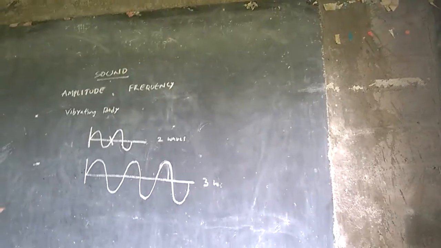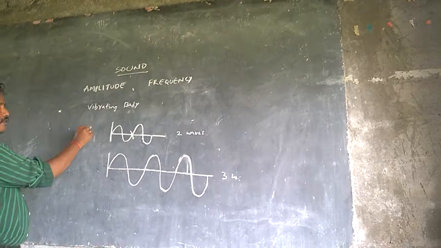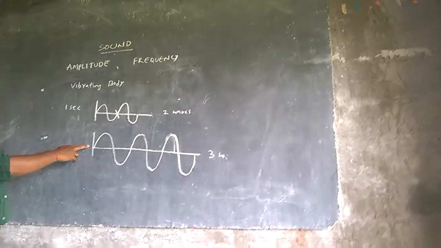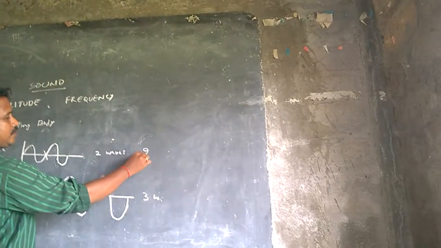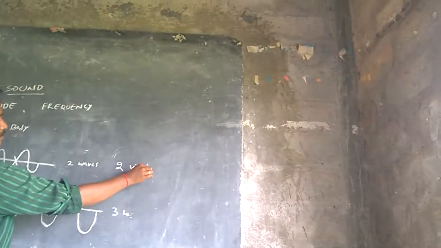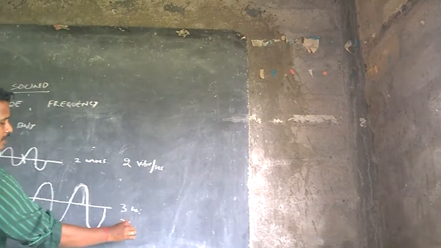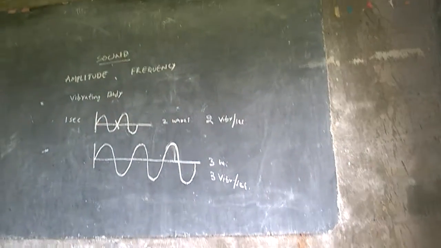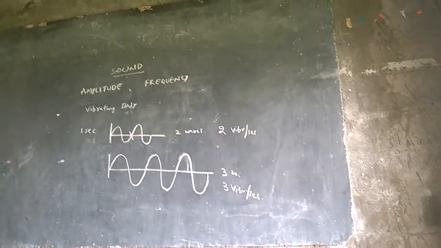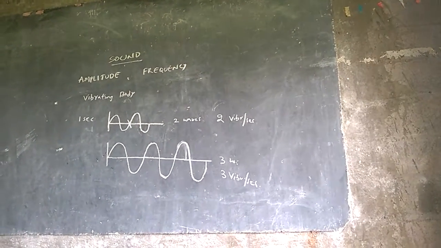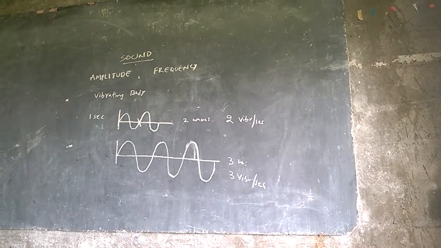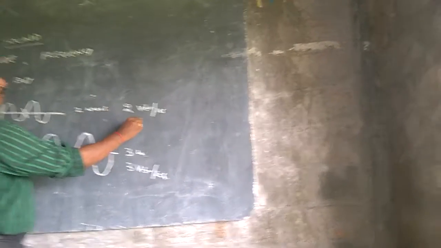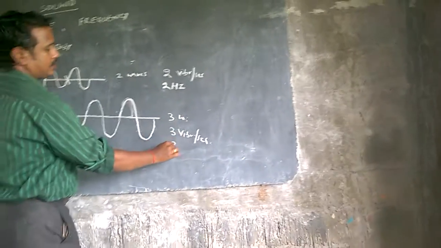Now within a time period, let us say 1 second, number of waves are 2 here, number of waves are 3 here. So its frequency is 2 vibrations per second. Here it is 3 vibrations per second. This is frequency. Frequency means in 1 second how many vibrations are made by the object. Now you can also have the unit hertz. So 2 hertz, 3 hertz.